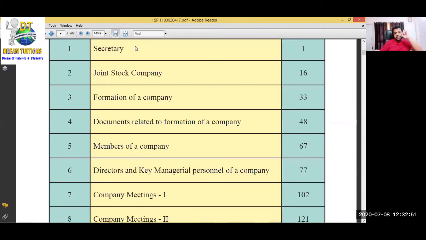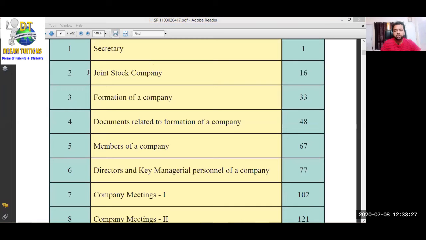From the second chapter till 12th standard, the last topic of SP, they will be focusing on only one secretary, and that is the joint stock company secretary, that is CS. Okay, students. So from the second chapter, they are going to stick with only one secretary, and that is the company secretary. To explain the company secretary's functions and work, they have to explain everything about the company, and that is the major knowledge in commerce.